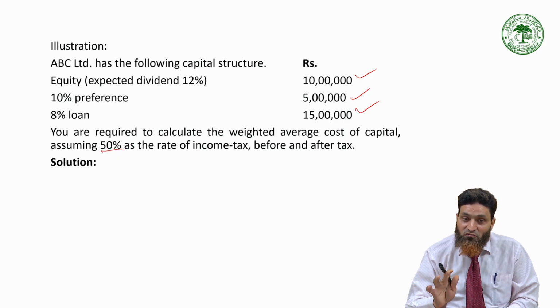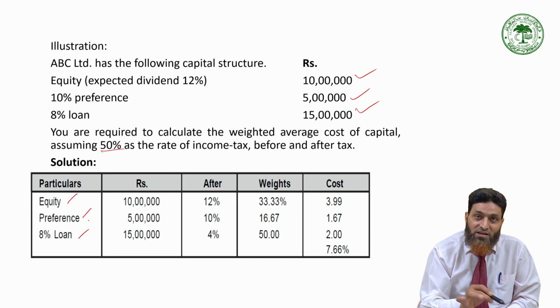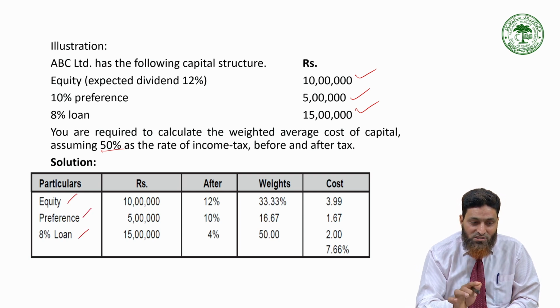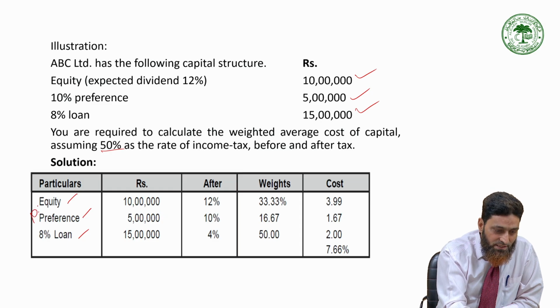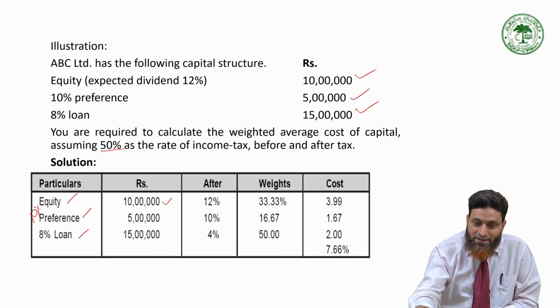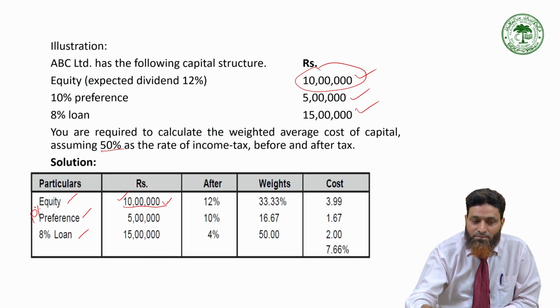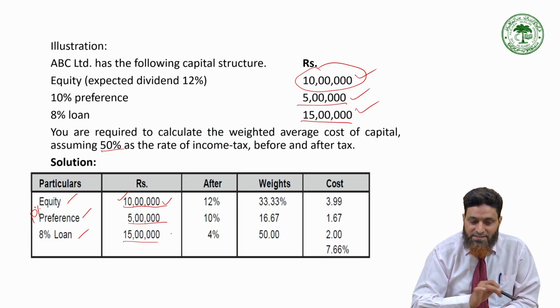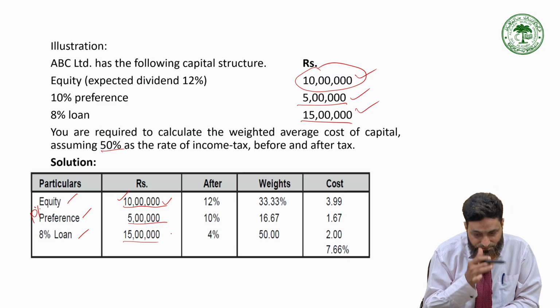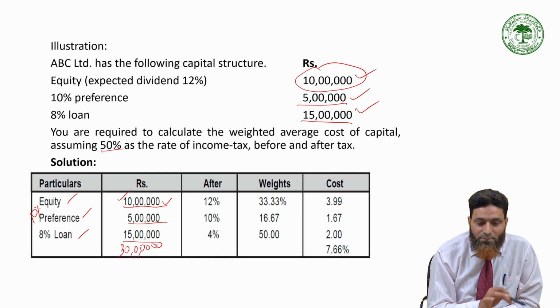Again, you have to follow the same steps. First of all, write equity, preference and loan. There were three sources only, so you have to use all three sources. Here it was 10%. Now the total amount raised as equity was 10 lakh, so equity capital is written as 10 lakh. 5 lakh is preference, so 5 lakh is written here. 15 lakh is debt, so 15 lakh is written here. If you make the total of this, the total is 30 lakh. Total fund used by the company is 30 lakh.